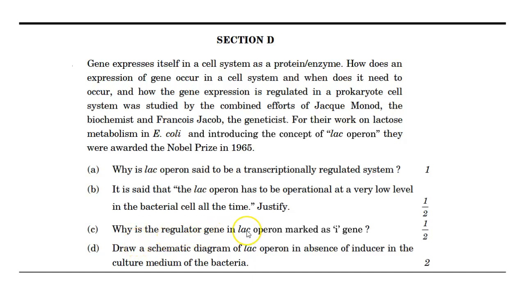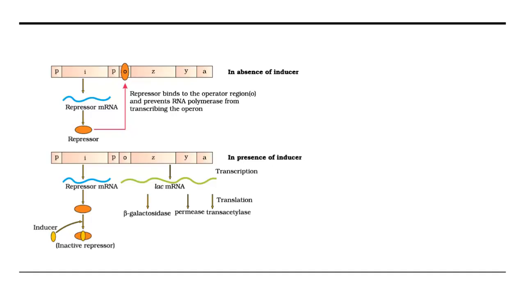Why is the regulator gene of the lac operon marked as I? It is related to the inhibitor. From the regulator, the inhibitor or repressor is coming and will go to the operator, bind to it and do the process. So let's jump into this diagram. In the absence of inducer, the part D is regarding the diagram. So I'm directly jumping into the diagram and explaining it.